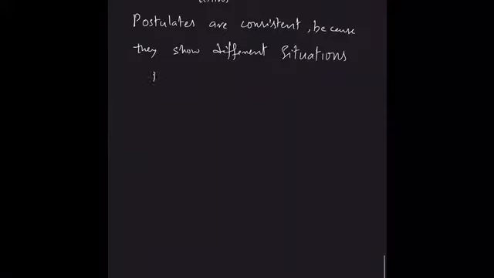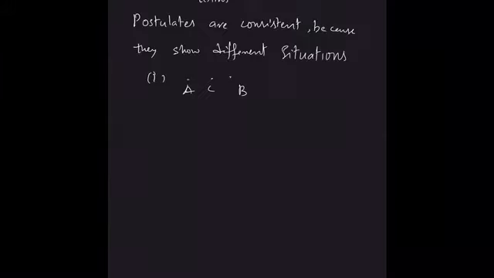In the first one, A and B are two distinct points and C is in between A and B. So definitely there will be a line, and it will be like this.